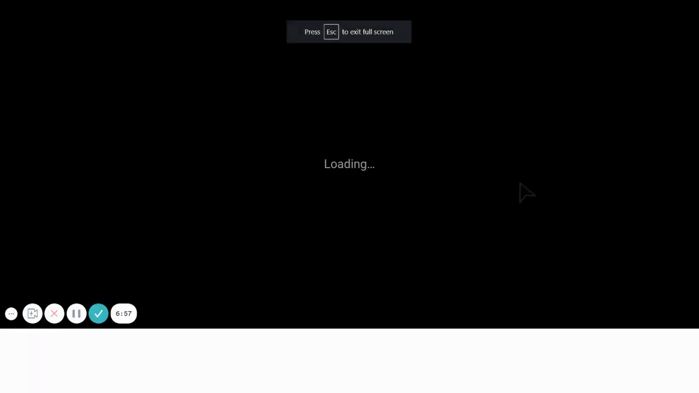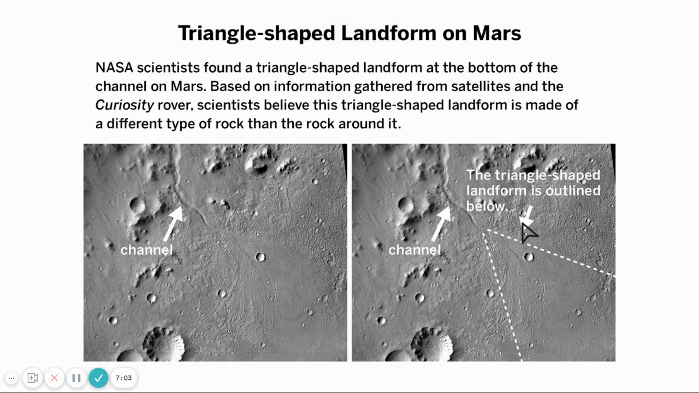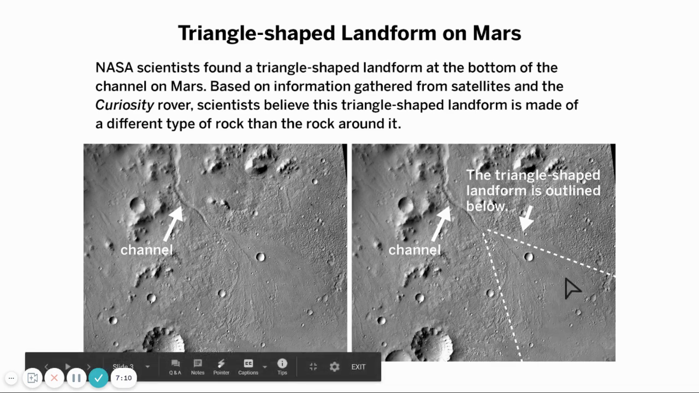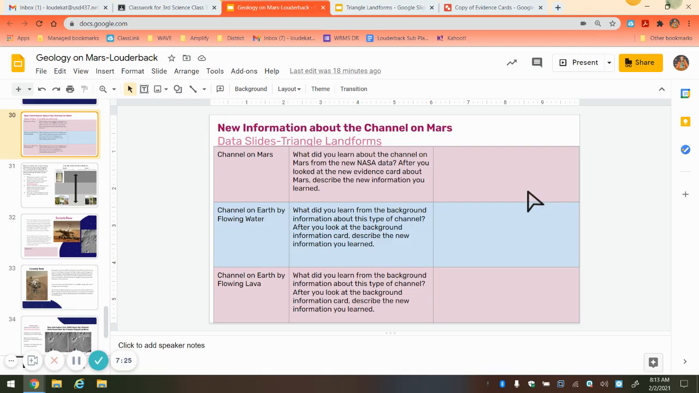Slide 3 reads that NASA scientists found a triangle-shaped landform at the bottom of the channel of Mars. Based on the information gathered from satellites and the Curiosity rover, scientists believe that this triangle-shaped landform is made of different types of rocks than the rock around it. So we have different rocks formed inside the triangle than the triangle outside. So that's going to be key information. So we're going to make sure we include that in our channel on Mars here, okay?